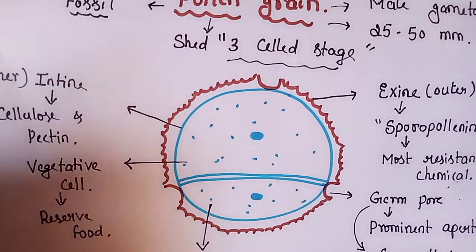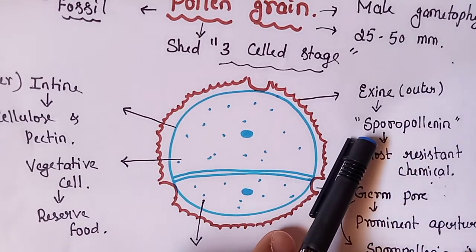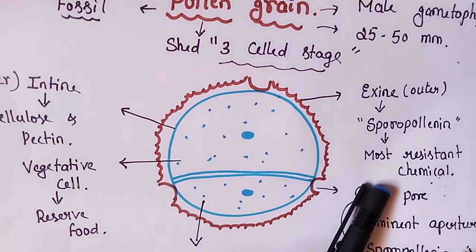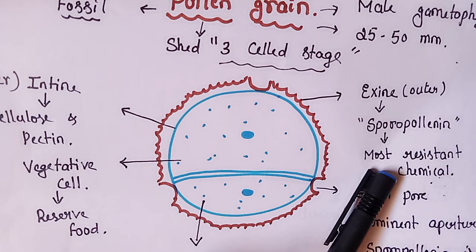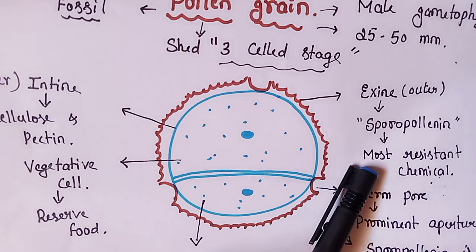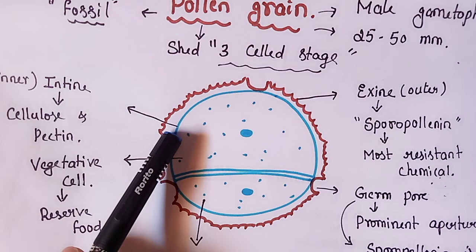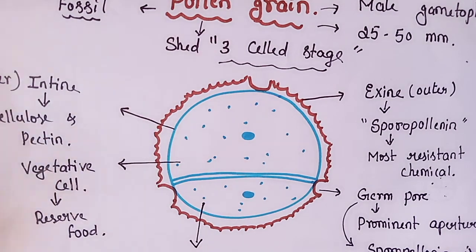So as you can see the structure of the pollen grain, the outer layer is called exine, which is made up of a chemical called sporopollenin, and this is the most resistant chemical. Exine is made up of sporopollenin, and this sporopollenin cannot be degraded by any enzyme. And intine is the inner layer of the pollen grain, which is made up of cellulose and pectin.